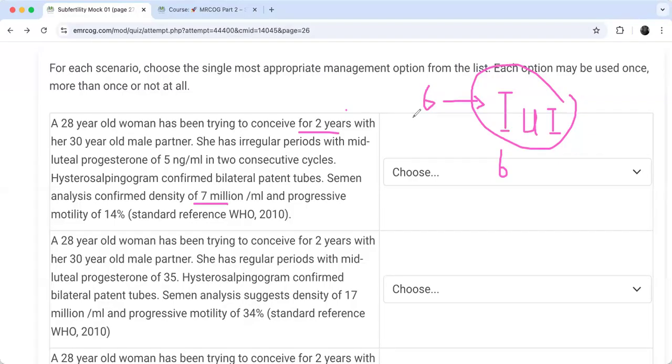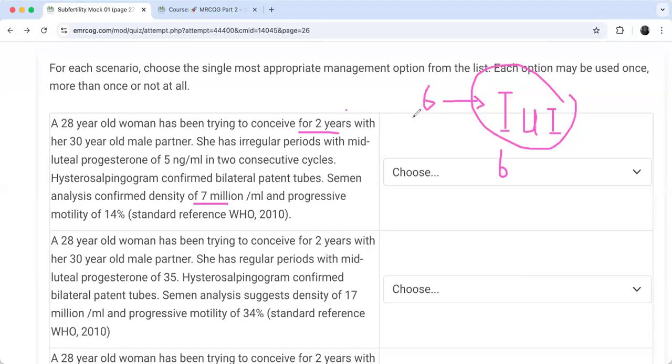And by the way, take care, most of the ladies are working, right? So whenever she has an appointment, what will happen? She will need to take a day off from her work, right? Maybe her work will allow her once, but not every time, right? So there will be a hassle in how many times the patient attends, the resources, the time, then what is the result compared to that, right?